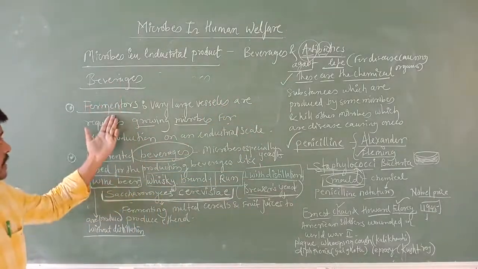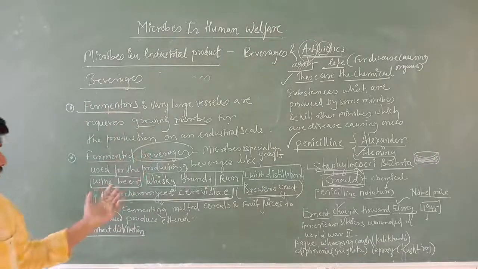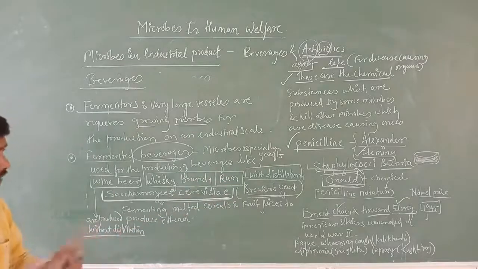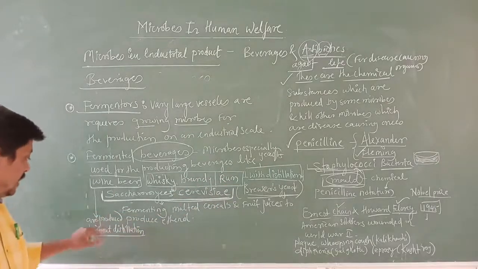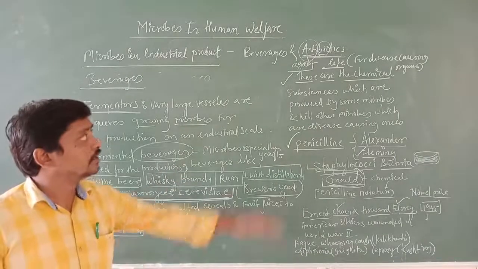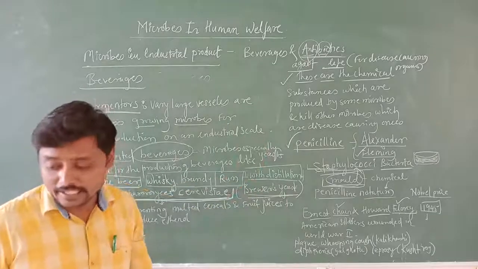Under beverages we studied fermenters, then fermented beverages: wine, beer, whiskey, brandy, rum, and we categorized them as without distillation and with distillation. Then we studied about antibiotics.